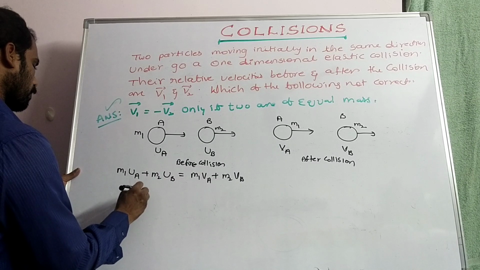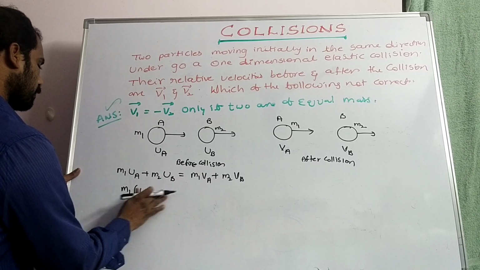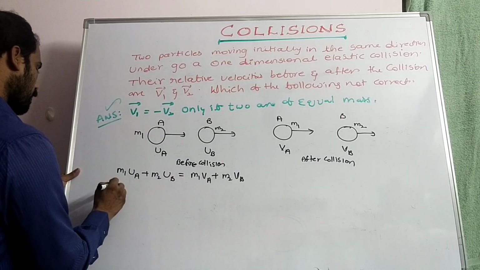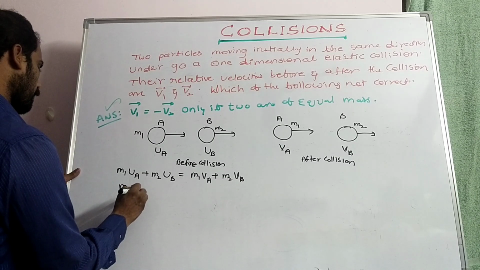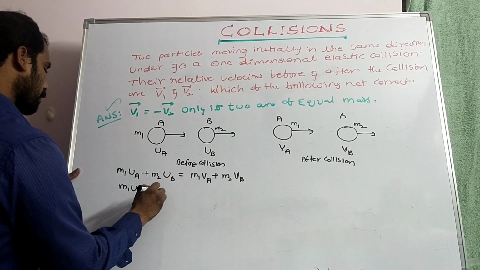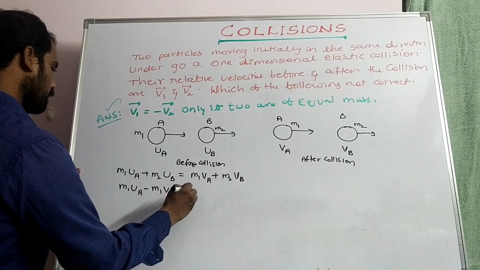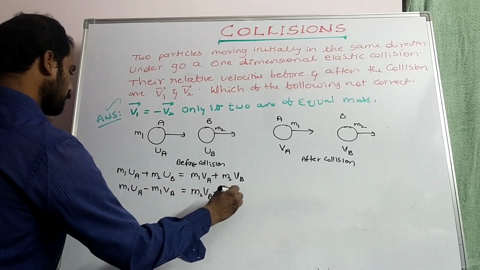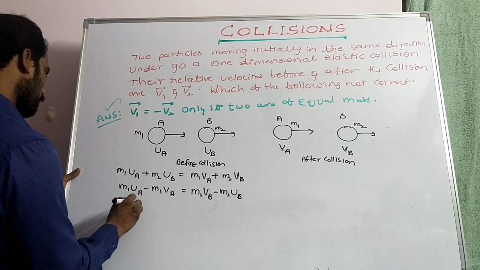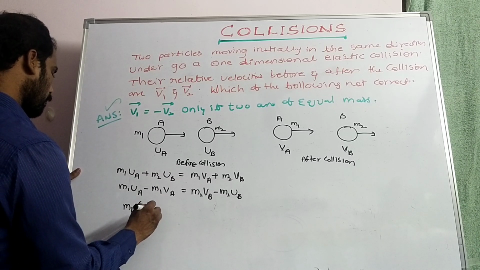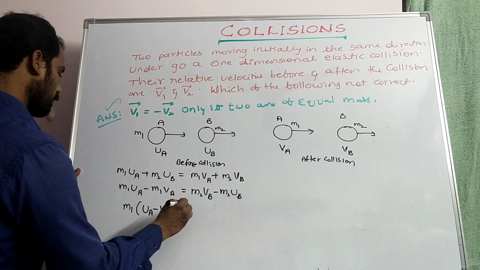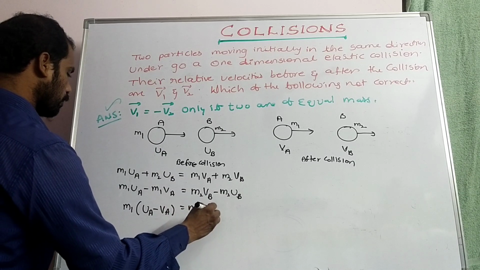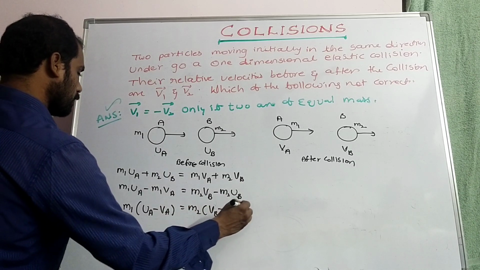so that m1 UA minus m1 VA is equal to m2 VB minus m2 UB, so m1 into (UA minus VA) is equal to m2 into (VB minus UB).